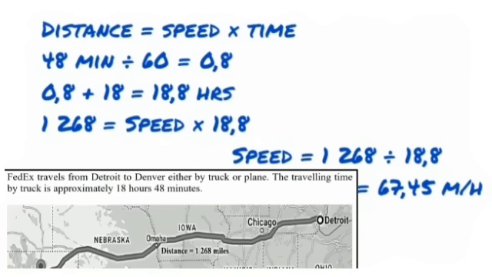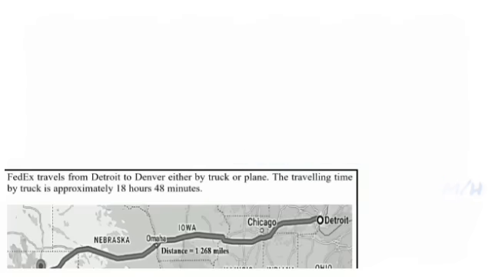Now we can plug into our formula. Our distance was 1,268 miles. The speed is what we are looking for, and our time is 18.8. So we isolate the speed by using cross division, and now we have the distance of 1,268 divided by the time of 18.8 hours, and it gives us 67.45 miles per hour. That's your unit there.